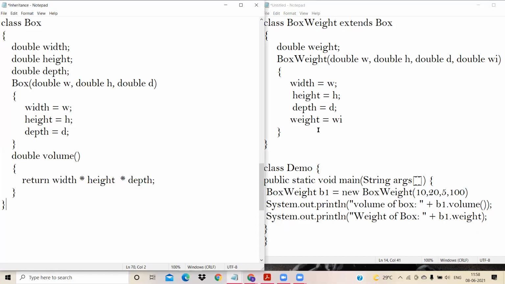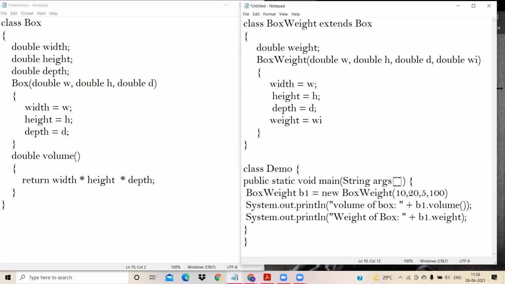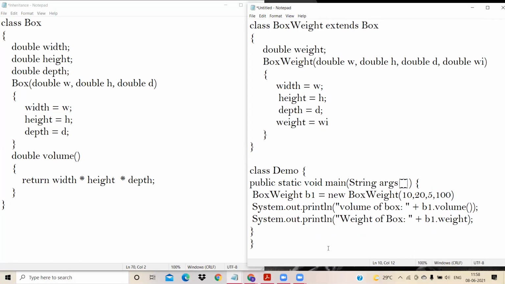As you see, students, how nicely I've computed the volume of the box and the weight of the box, right? I hope you understood this program. So what is the advantage of inheritance? The most important advantage of inheritance is code reusability. That is the importance of inheritance.